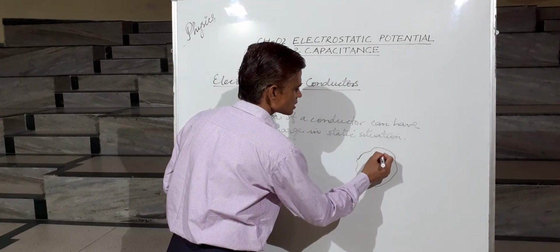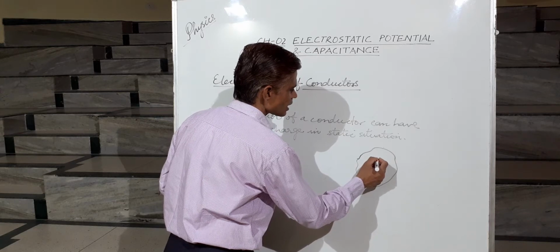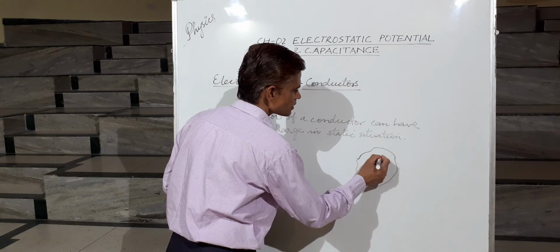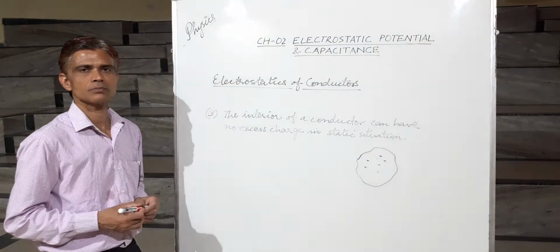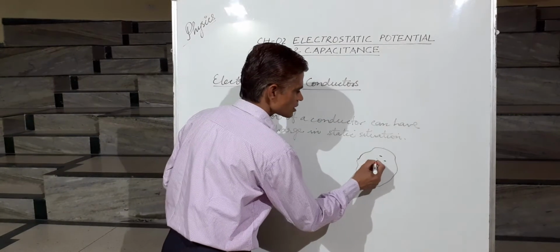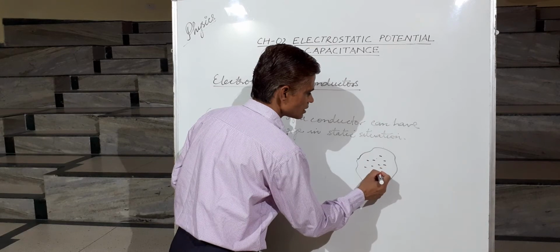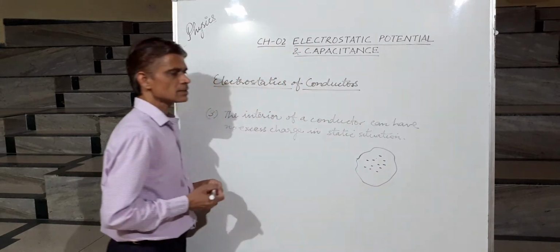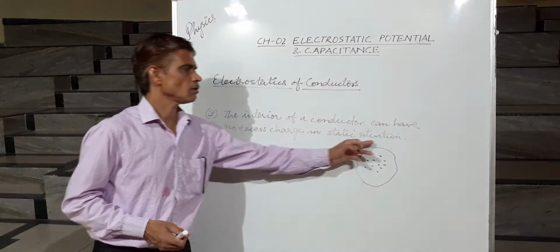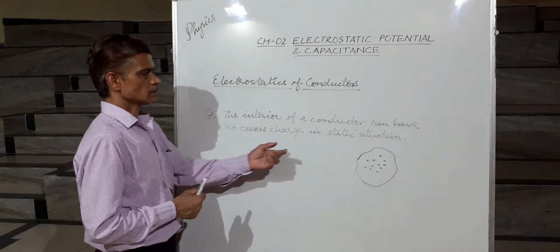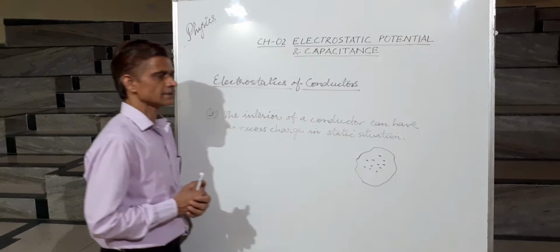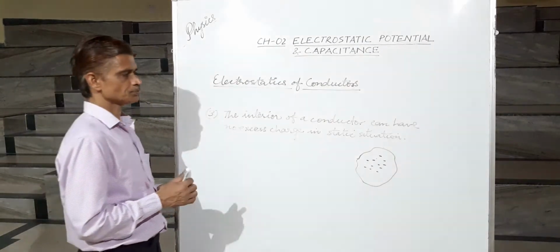For the moment, suppose that the charges are not on the surface of the conductor, they are inside. So what would happen?